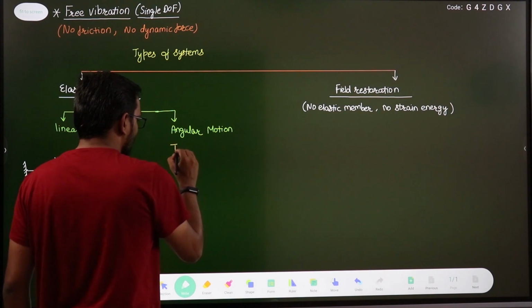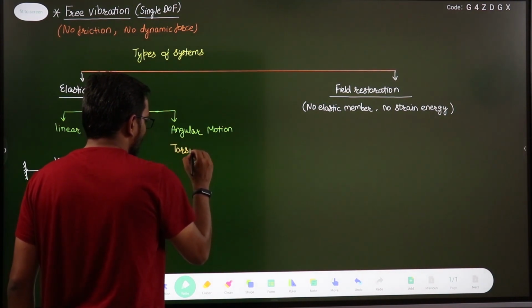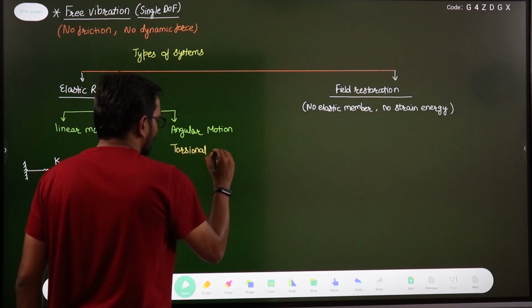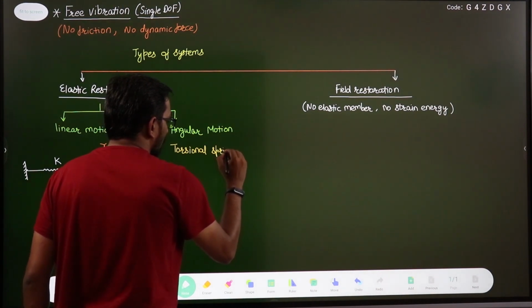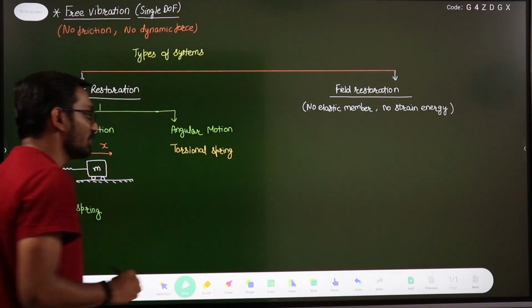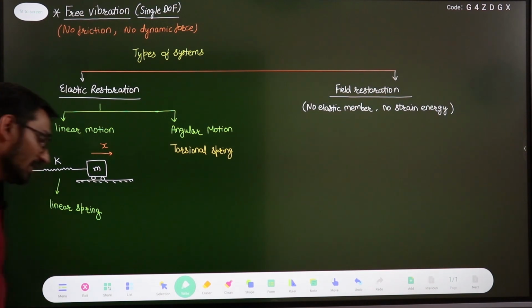Suppose in this case the elastic member which we have is the torsional spring. I hope you saw how this torsional spring will work.